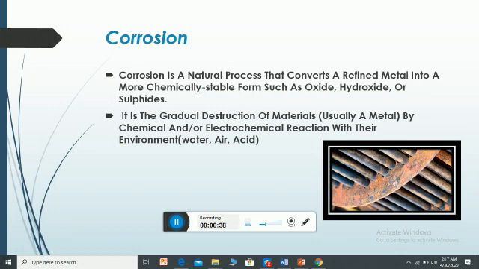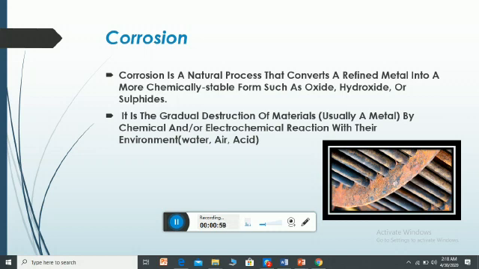Look at the figure. Definitely initially this metallic surface was refined, but later on with the passage of time it's not in the pure form, it's not in the refined form. The reason is actually corrosion.